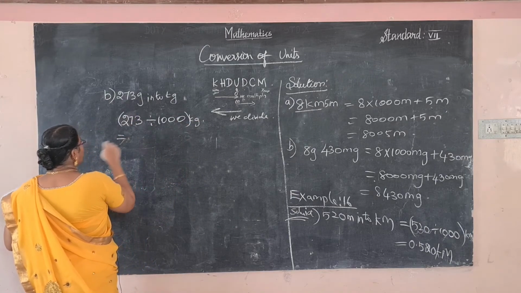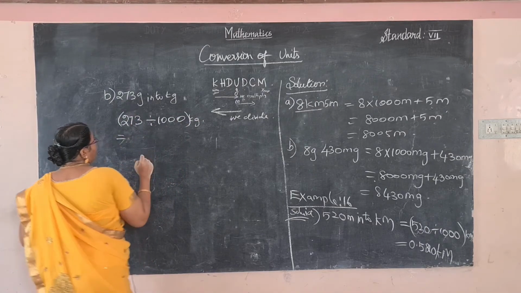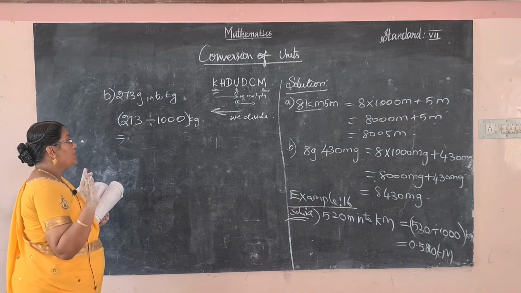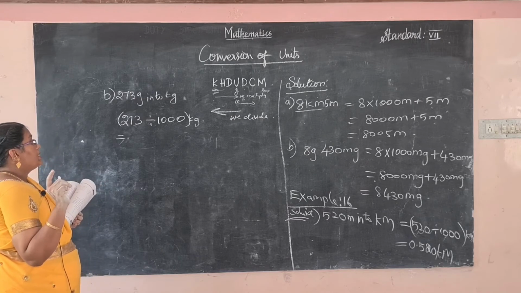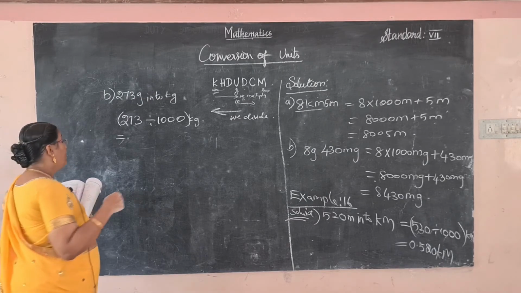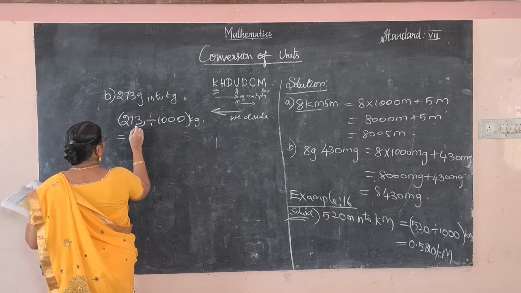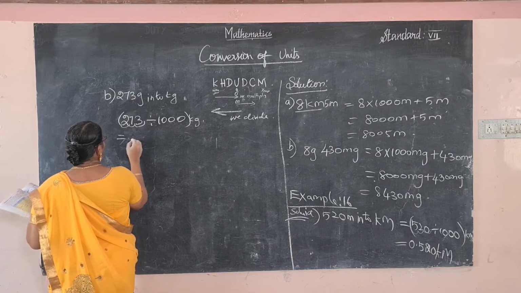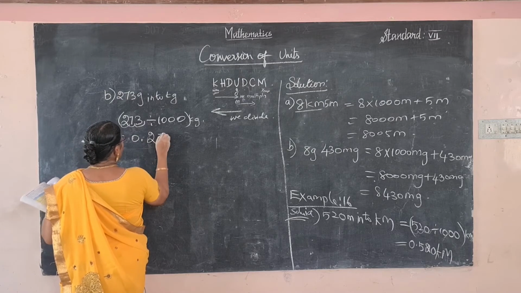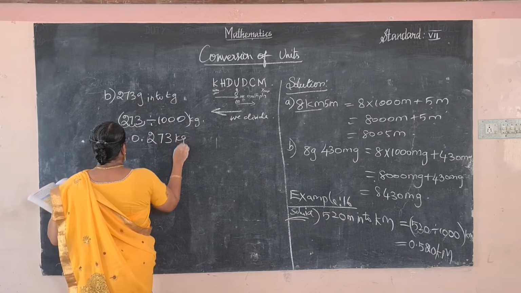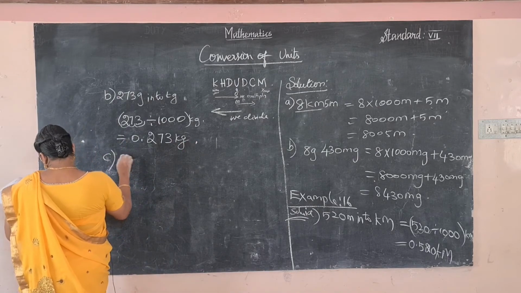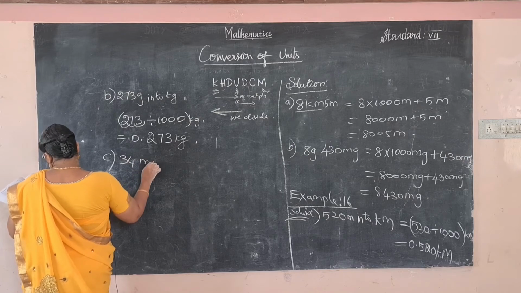So what is that? The divisor has 3 zeros. So the decimal point moves to which side? Left side. So from the right side 1, 2, 3. So answer is 0.273 kilogram.